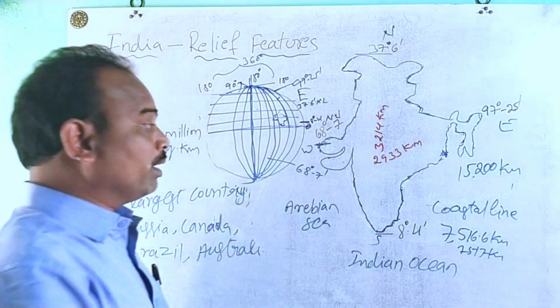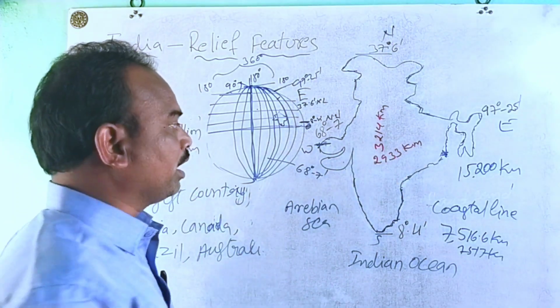So how many states cover the coastline of our country?